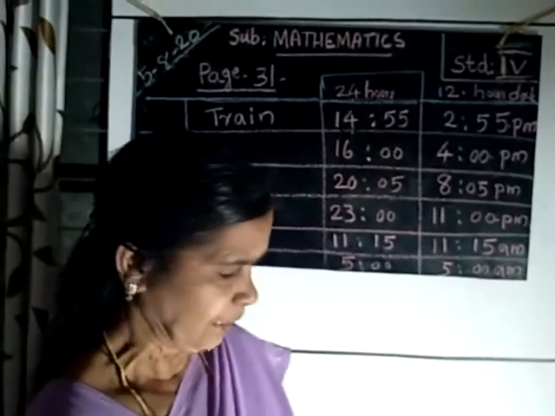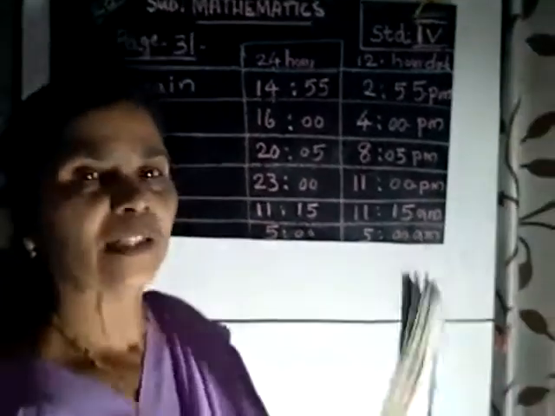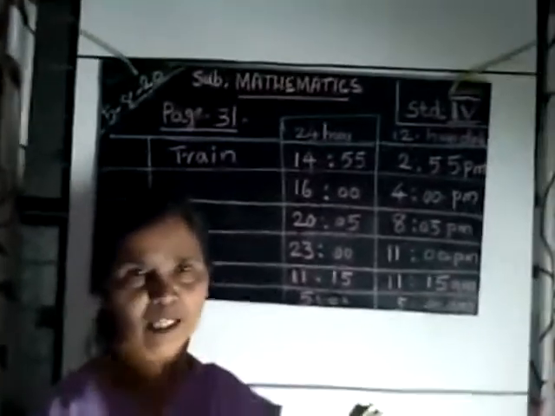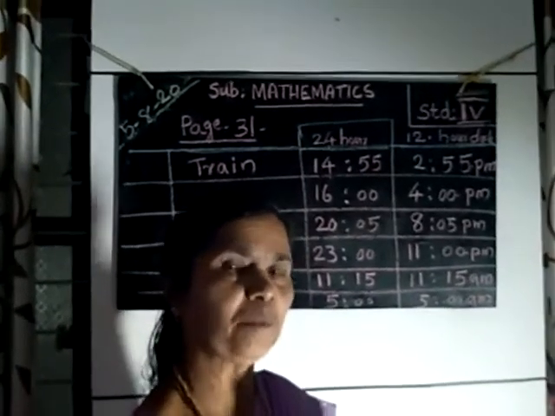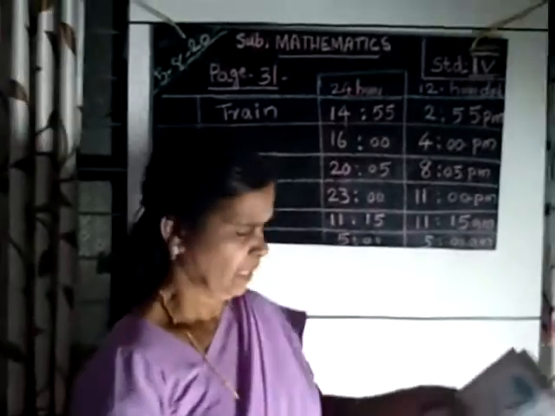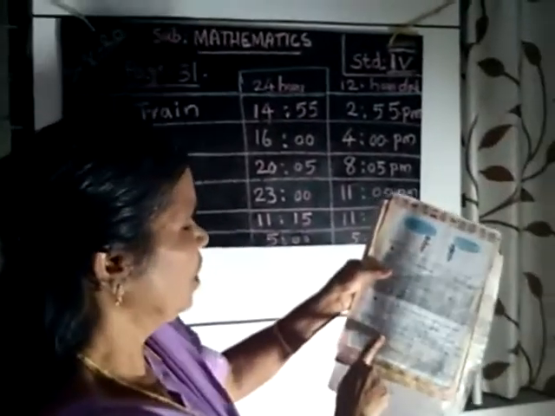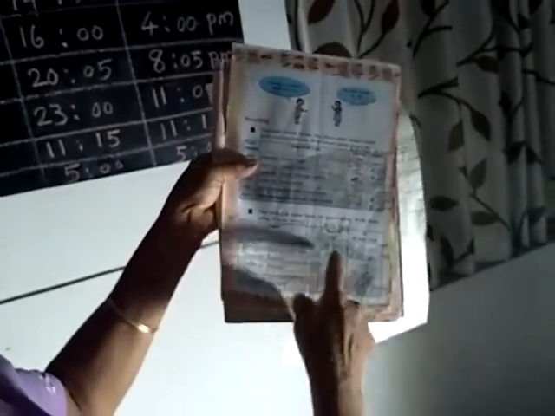Understood? Then next activity. You know that every bus has a name, and every train has a number or name, both the name and number. Here this table, I give you as homework to complete. On page number 31, the second table: route, starting time, 12-hour clock.